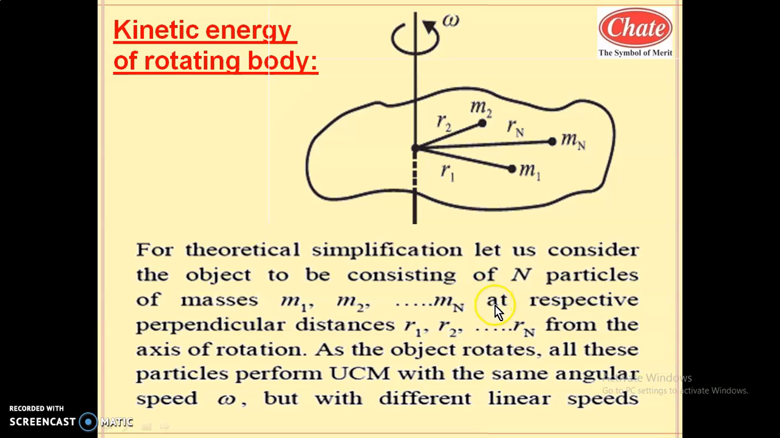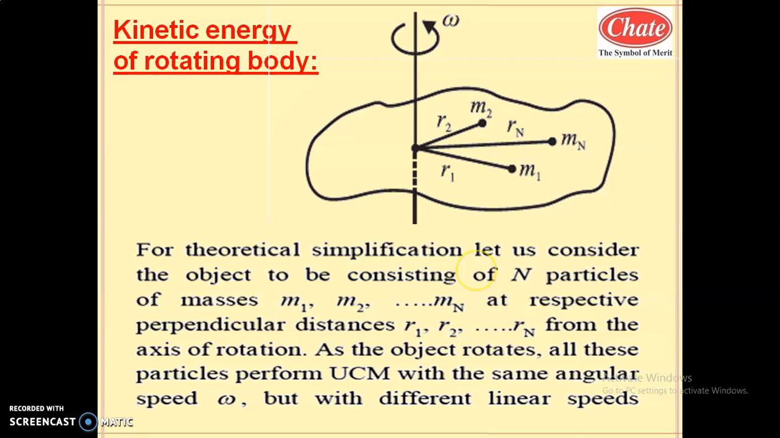Let us assume this body is made up of n number of particles like m1, m2 and mn. These particles are situated at distances r1, r2, rn from the axis of rotation, and consider this body is rotating with constant angular velocity omega. As the body is rotating with a constant angular velocity omega, all particles of this rigid body rotate or revolve with a constant angular velocity omega.